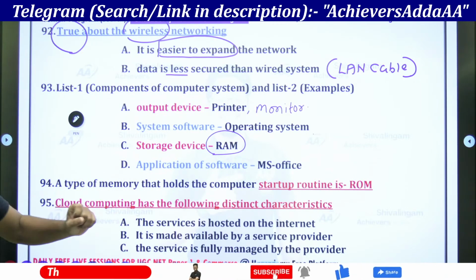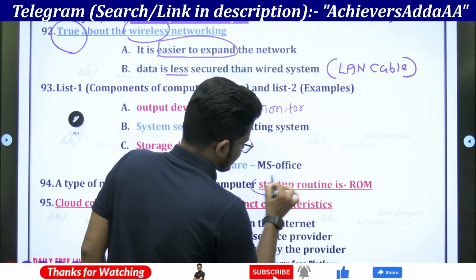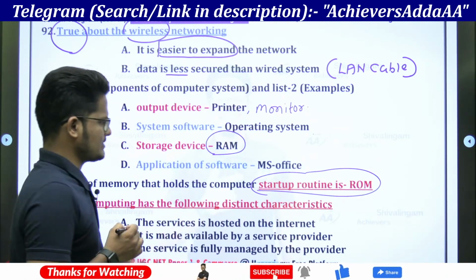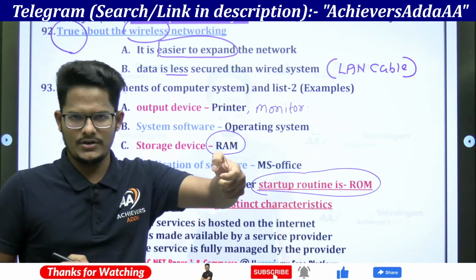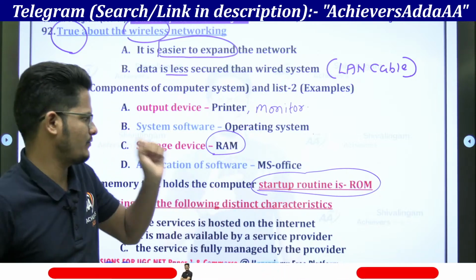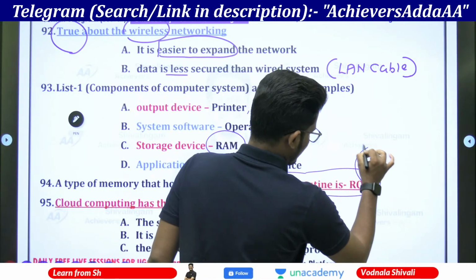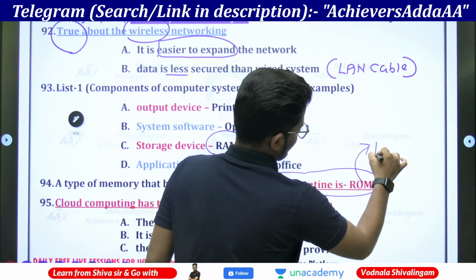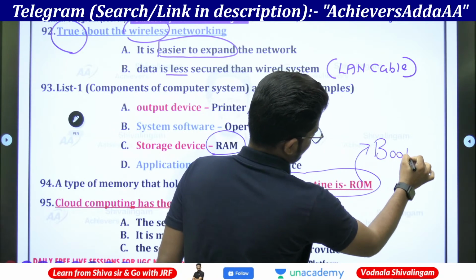And a type of memory that holds a computer startup routine is called ROM, because whenever you switch on the computer, if you switch on the CPU or the power button, the first thing which will start is that ROM, read only memory, which is called the bootstrap.